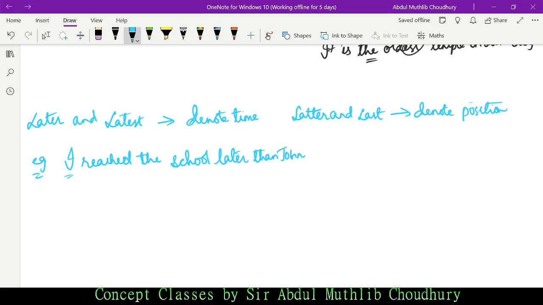Here later refers to time. Say I reached at 8:30, whereas John reached at 8 o'clock. So this is when we use later. Later here refers to time. This is later and this is latter. Both are completely different and they have their own pronunciation.